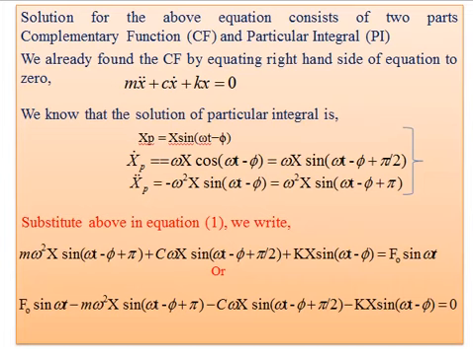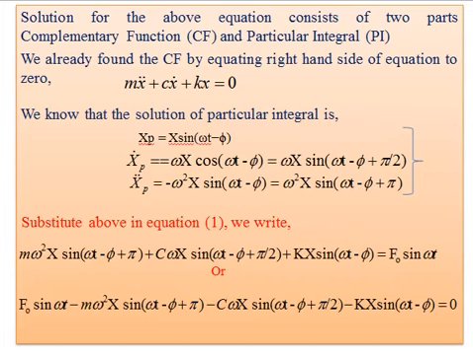This is the solution. Suppose we differentiate this to find the velocity term, that is x dot, then we get omega X cos omega t minus phi. This is the differentiation of the above term, and we can write it as omega X sine in bracket omega t minus phi plus pi by 2. Again we double differentiate this term, then we get x double dot is equal to minus omega square X sine omega t minus phi. To avoid the minus sign, we write this term as omega square X sine omega t minus phi plus pi.